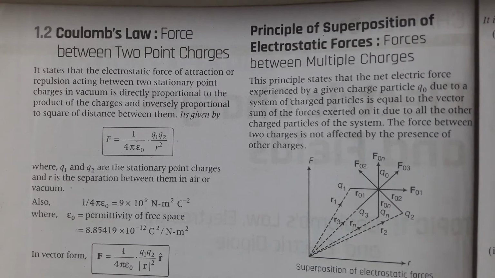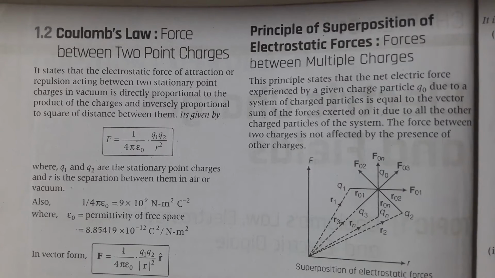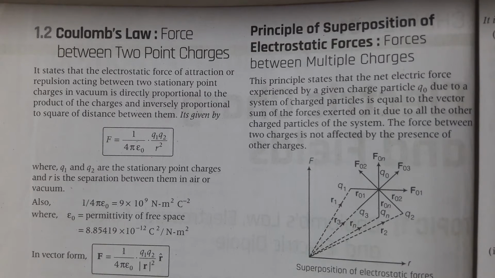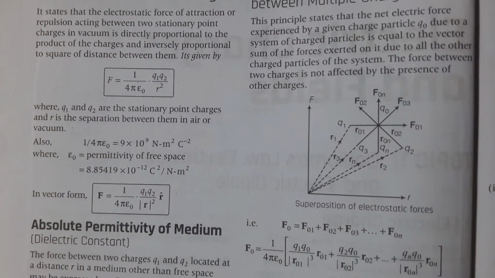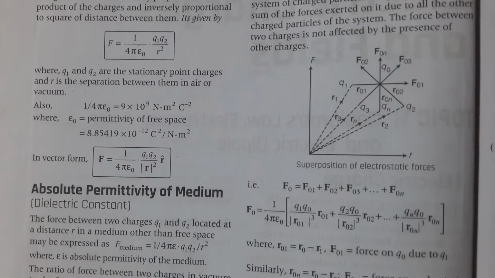Principle of superposition of electrostatic forces between multiple charges. The principle states that the net electric force experienced by a given charged particle in a system of charged particles is equal to the vector sum of the forces exerted on it due to all the other charged particles of the system. The force between two charges is not affected by the presence of other charges. So you can see the graph and the derivation.